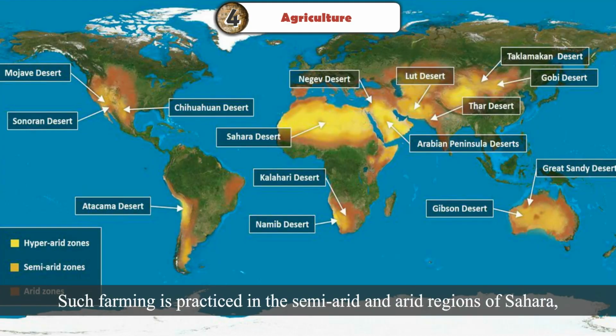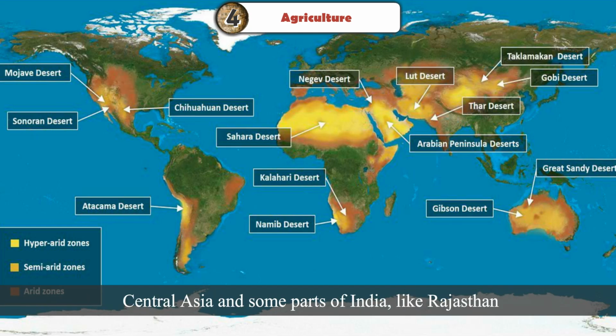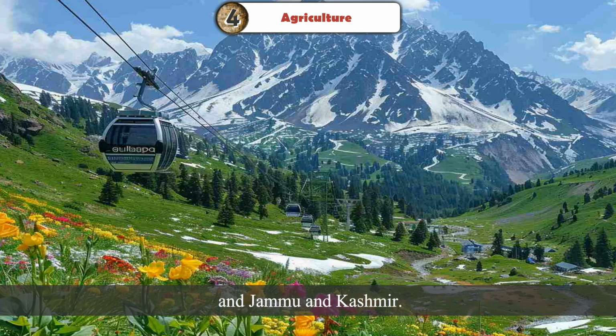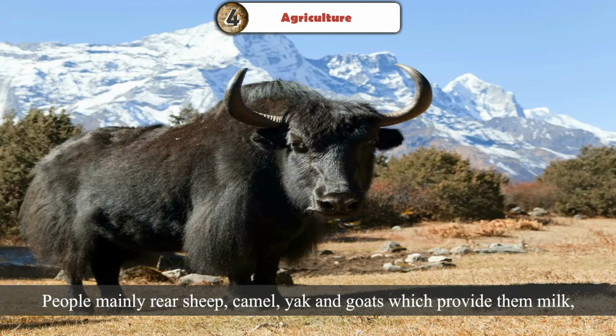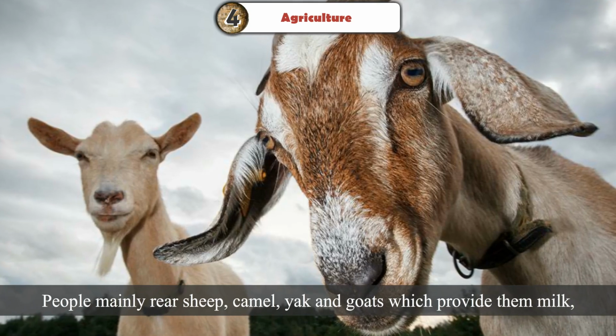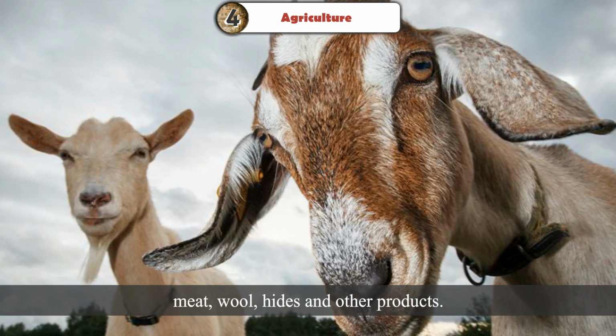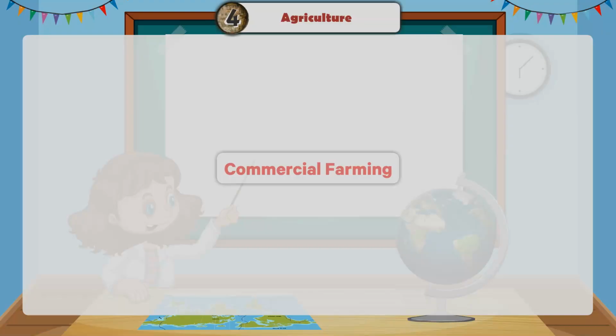Such farming is practiced in the semi-arid and arid regions of Sahara, Central Asia, and some parts of India like Rajasthan and Jammu and Kashmir. People mainly rear sheep, camel, yak, and goats, which provide them milk, meat, wool, hides, and other products.